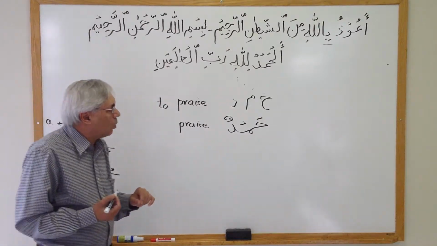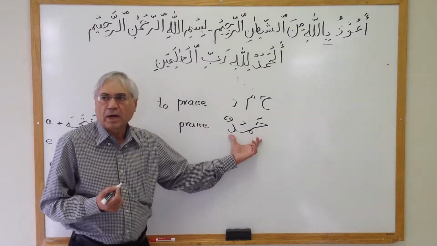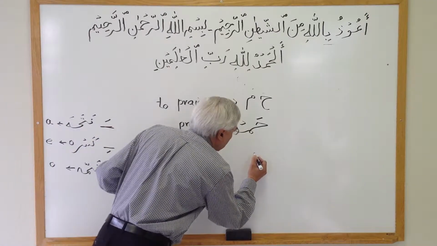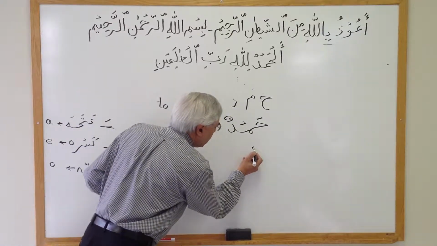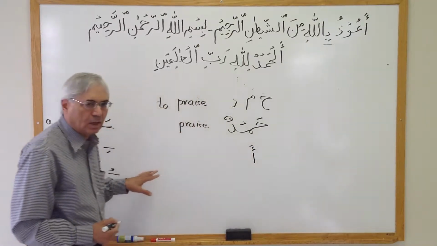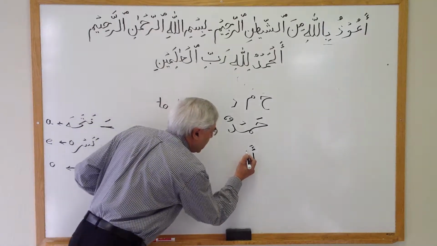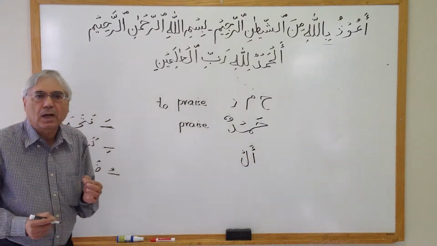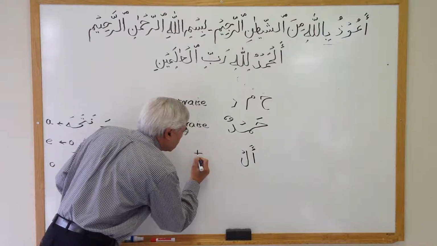Now what we are going to do is add more letters in here. In Arabic, we take this vertical line and put a hamza and a fatha on it, like this one, and put a lam with that. So this will sound like al. Al in Arabic means the.